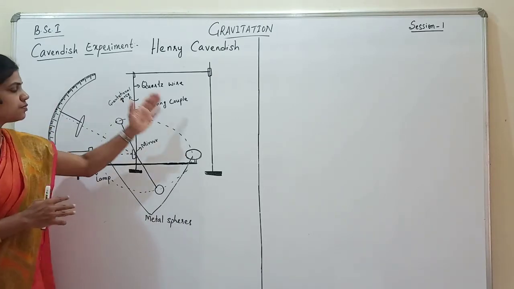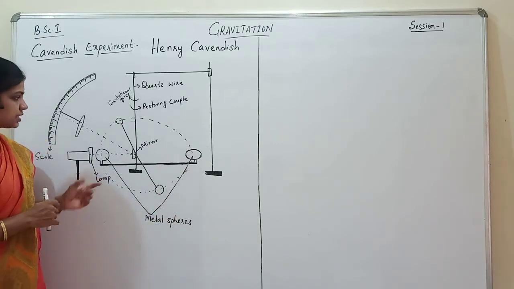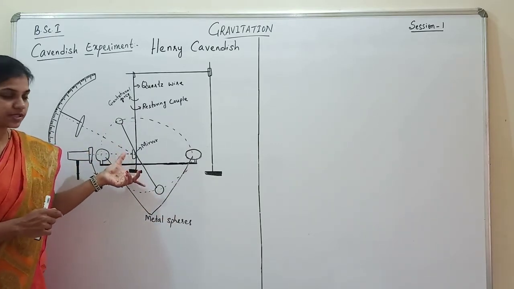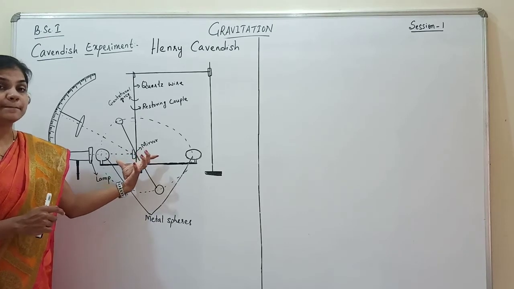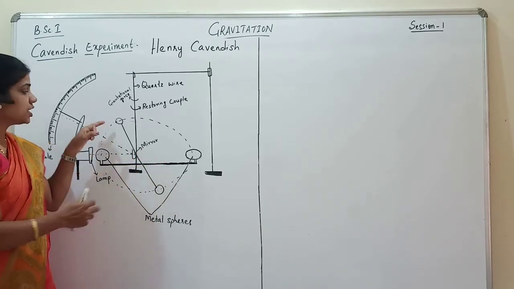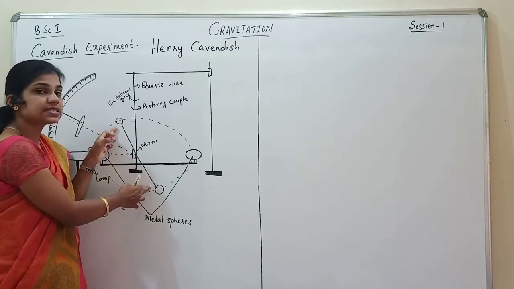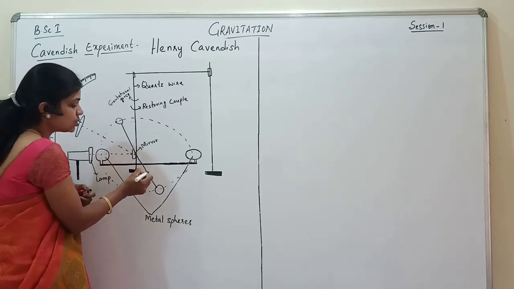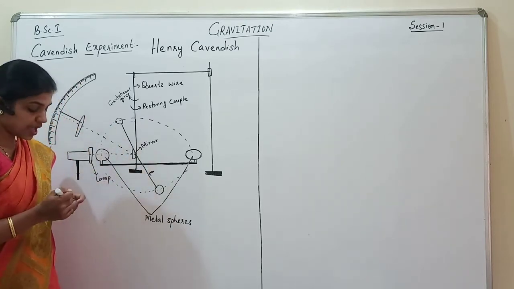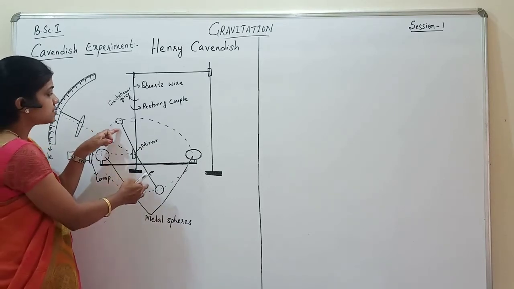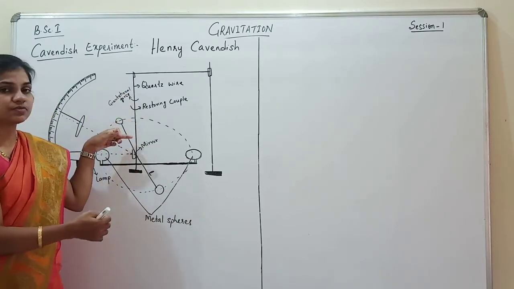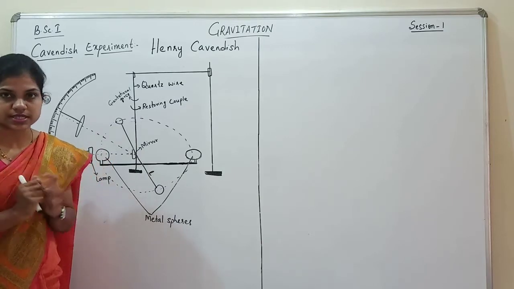The setup of the experiment is like this. There were two small spheres and two big metal spheres. The two small spheres were attached on either side of a wooden rod whose length was L, and they were suspended by a quartz wire which is free to rotate.